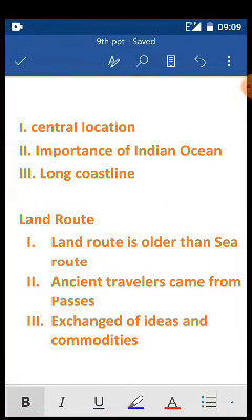Okay, so the third point I wrote is a long coastline. Now let's move to the land route.